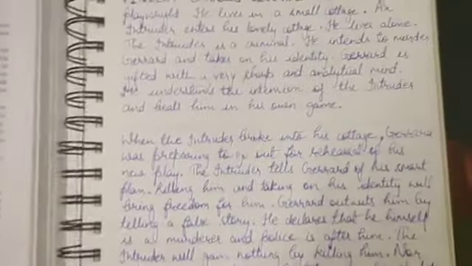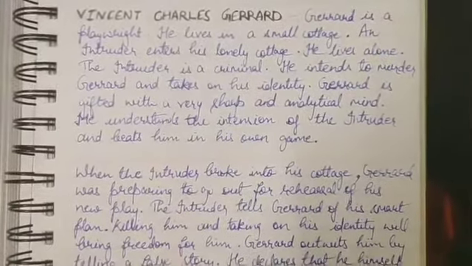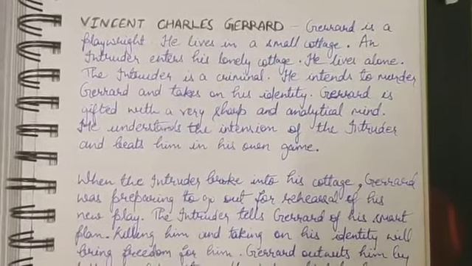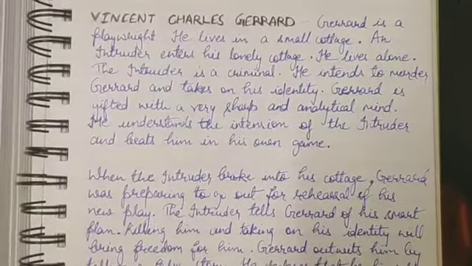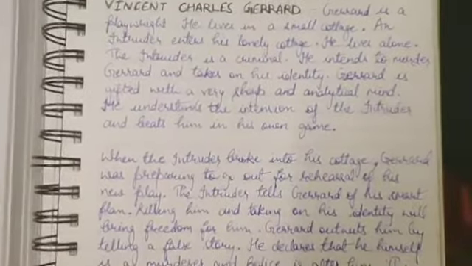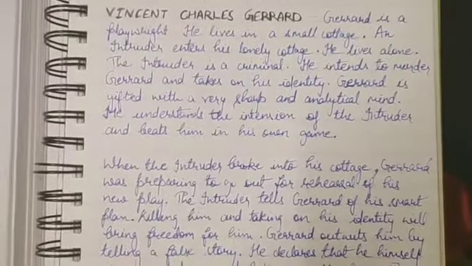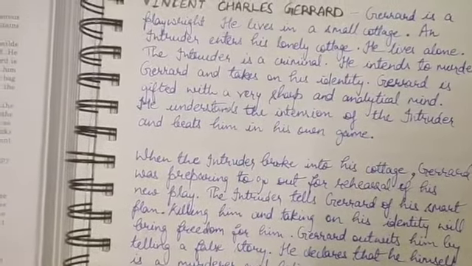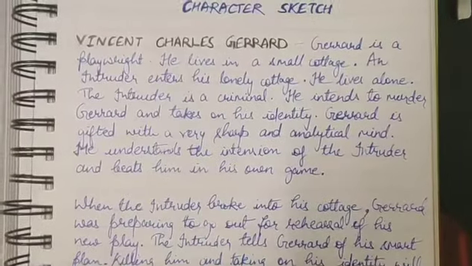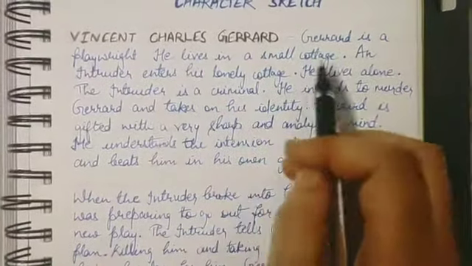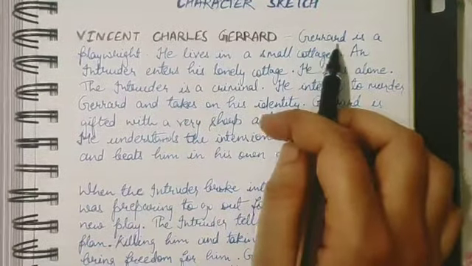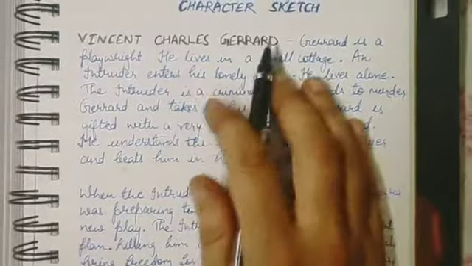Okay, so as we are doing the character sketch of Vincent Charles Gerard, many questions come based upon this character. What kind of a character he was, how did he play the game, how he outwits the plan of the intruder. All the questions can be solved by understanding this character. Now quickly we are going to revise the character, and understand a few key points about the protagonist.